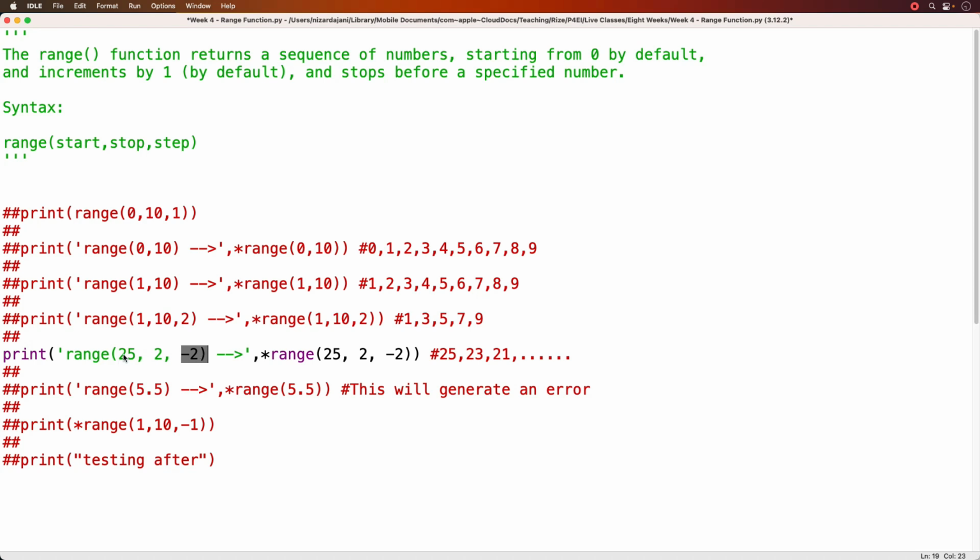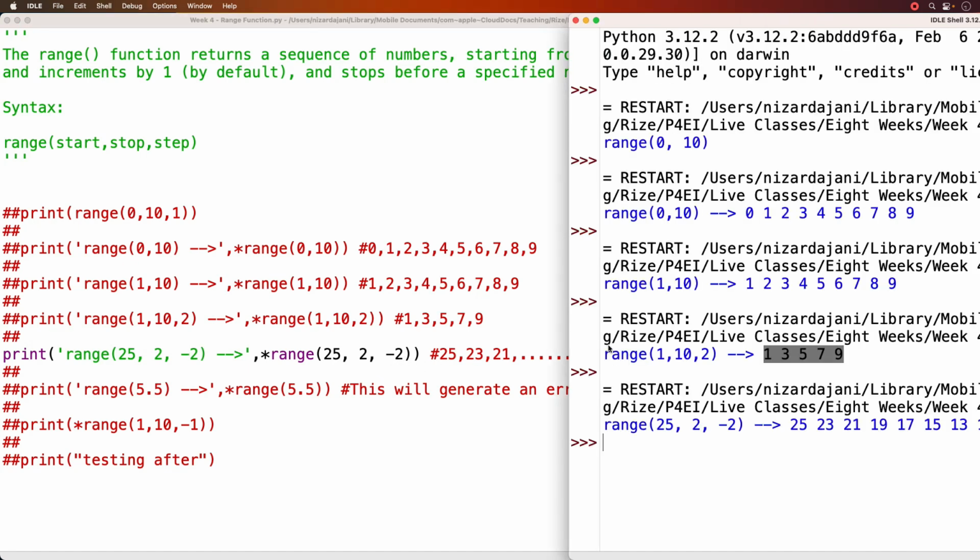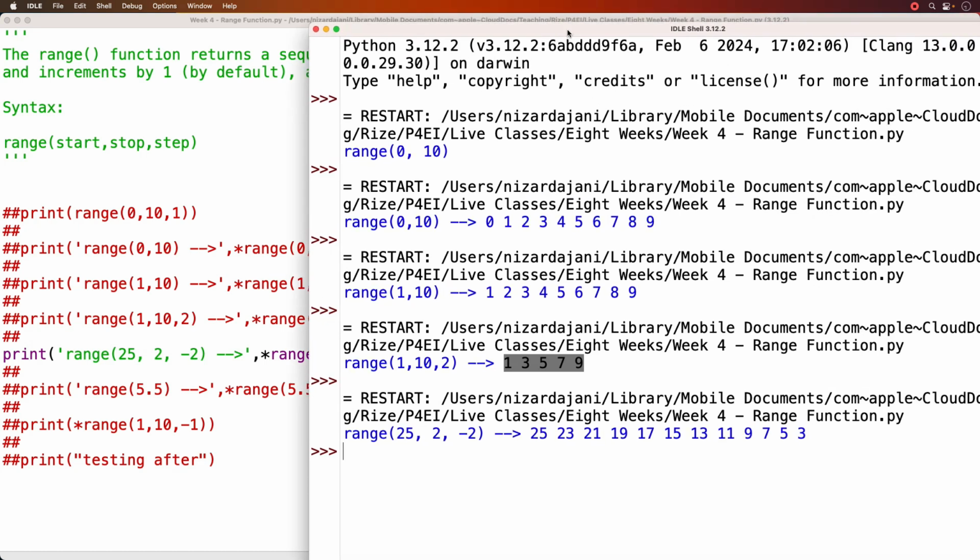That means I'm going to start at 25. You can see here, that's my starting point, and then I step by -2, so that makes it 23, and then backwards another 2 is 21, 19, 17, and so on and so on. So that's what the negative in a step argument means. And if we test it out, that's exactly what I get.